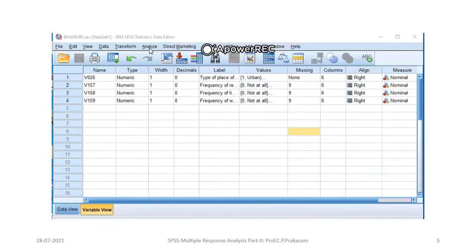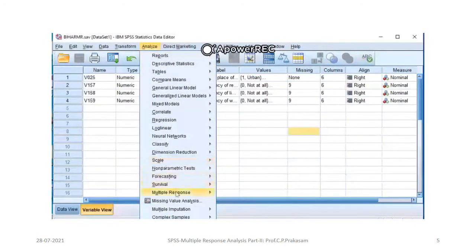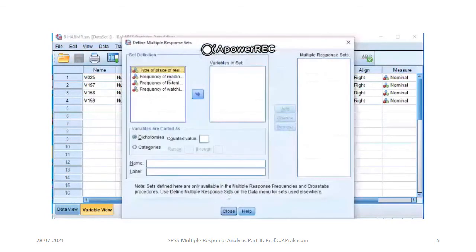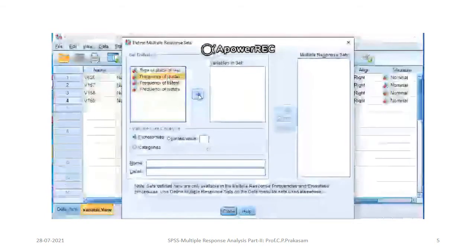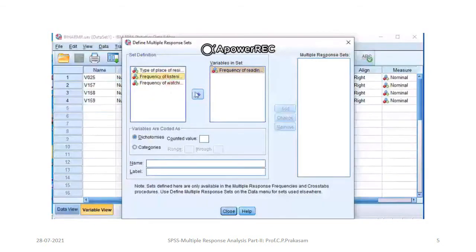Here we will illustrate how to analyze by using SPSS multiple response for the multiple response category. Go to Analyze, click and choose Multiple Response and Define Variable Set. Click here and then bring all the variables whichever you want to make into a set here.